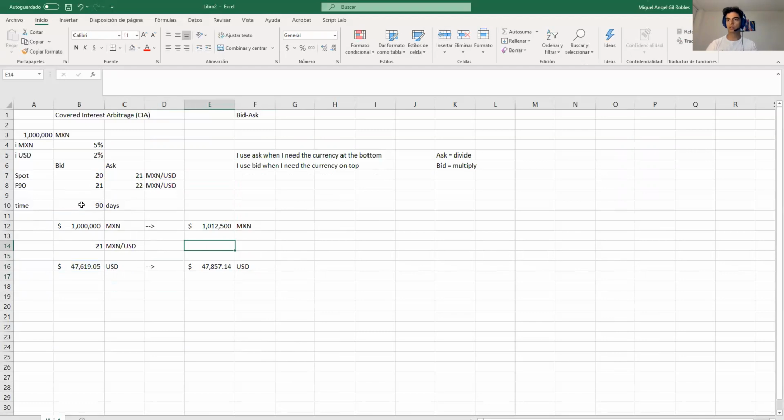What do we need to finish with this? You only need to go back using the forward, but I have a problem again. I have two forwards, forward bid and forward ask. Which one should I use? What currency do I need to buy? I need to buy pesos, right? Because I'm here, I need to go back to Mexico. So if I need to go back to Mexico, I need to use bid, right? If you follow this rule, I use bid when I need the currency on top. The currency on top is pesos. So I will have to use bid.